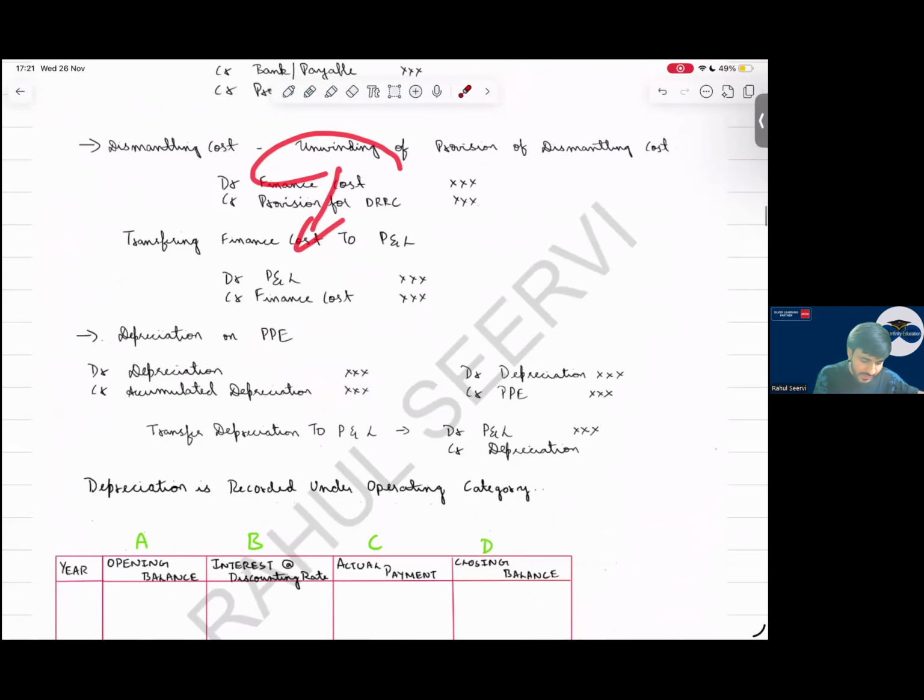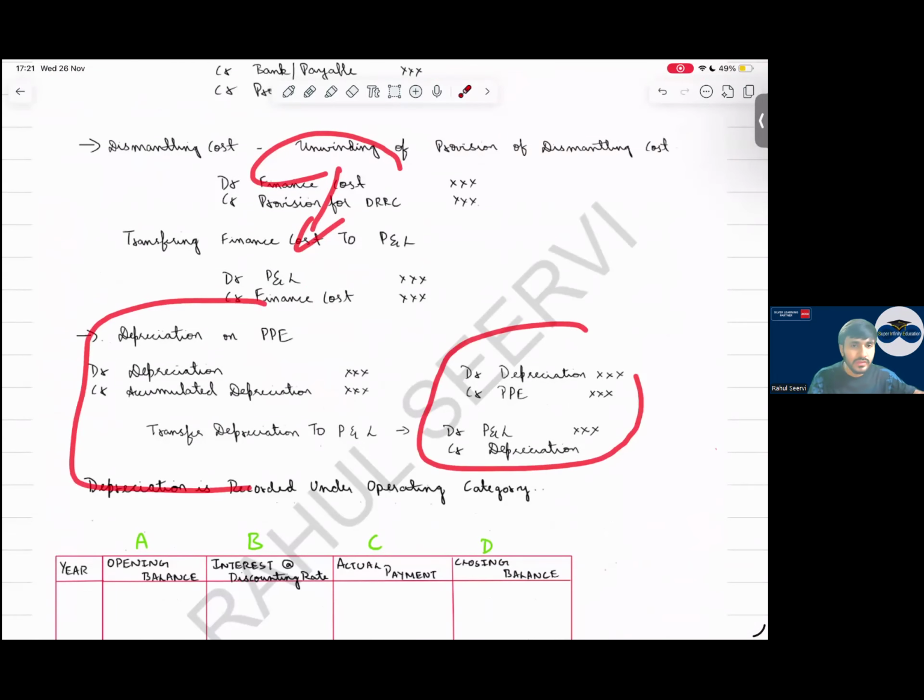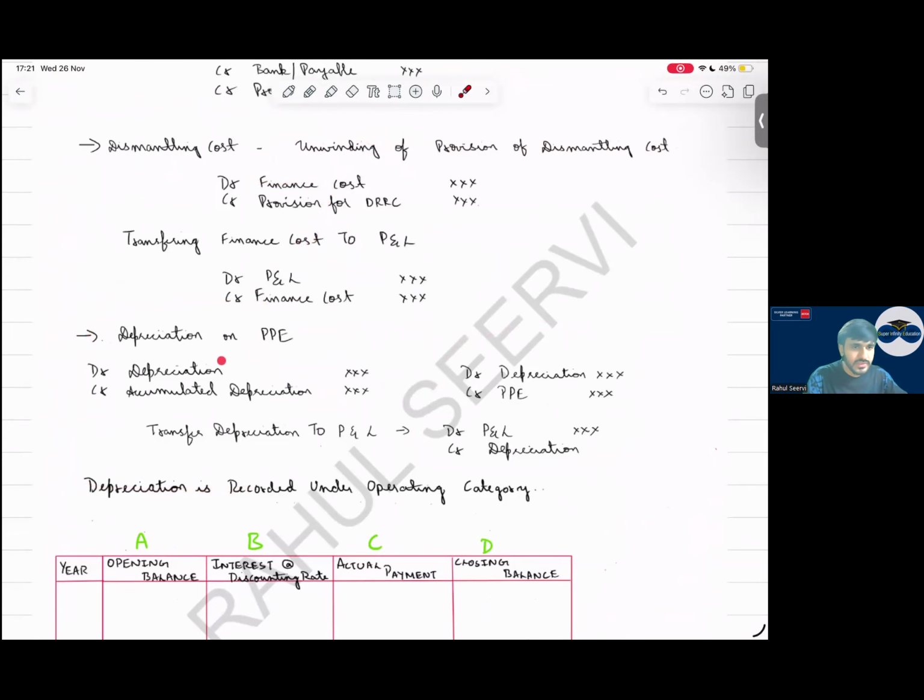Yes, sir. What is the entry for depreciation? The entry for depreciation is debit depreciation, credit accumulated depreciation. This is the normal journal entry which you have learned, debit depreciation, credit PP. But instead of directly reducing the value of the PP, we create an accumulated depreciation account. This depreciation we transfer to P&L.